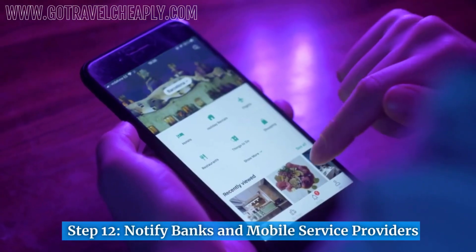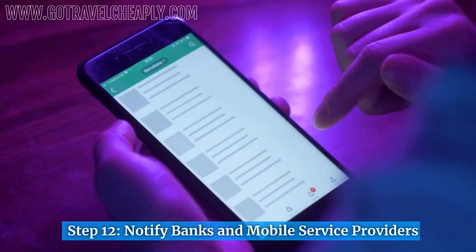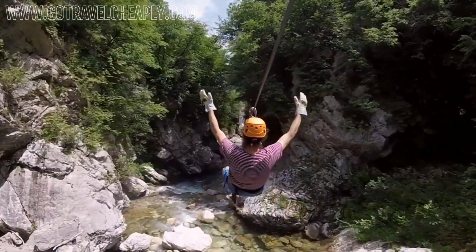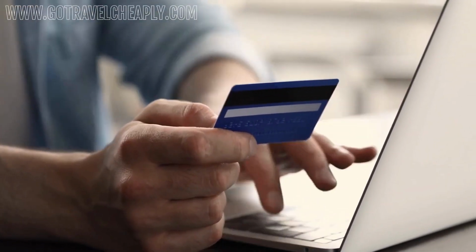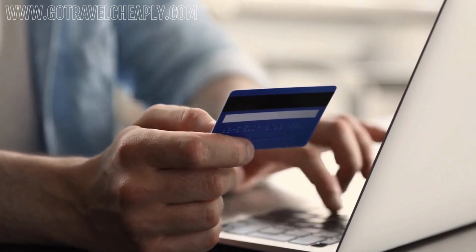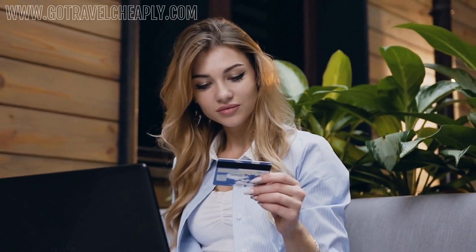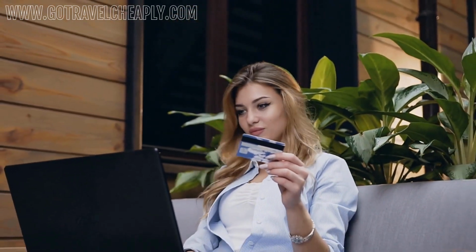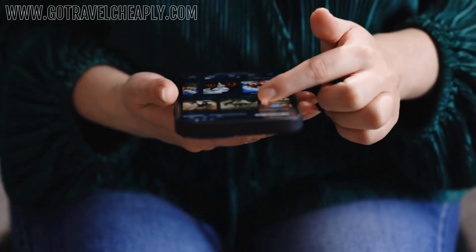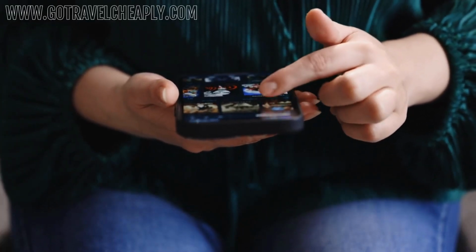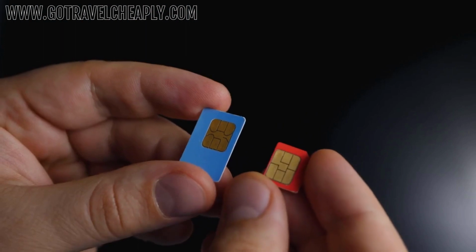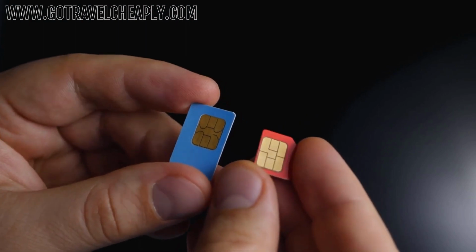Step 12. Notify banks and mobile service providers. Before embarking on your European adventure, inform your bank and credit card companies about your travel plans. This will help prevent any issues with your cards being blocked due to unusual transactions. Consider getting a travel-friendly credit or debit card with minimal fees for international transactions. Additionally, check with your mobile service provider about international roaming options, or consider purchasing a local SIM card for cost-effective communication.